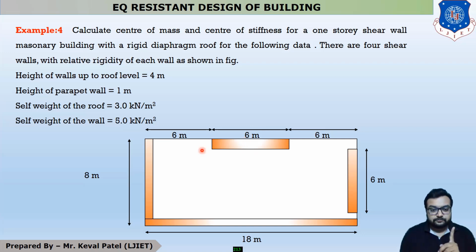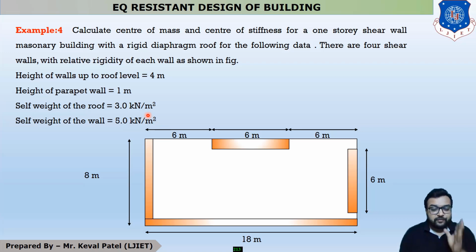I repeat, the rigidity is 0.76. For this it is 0.85. For this it is 0.24, and for this shear wall it is 0.15. Now the height of the wall up to roof level is 4 meter, the height of the parapet is 1 meter, and the self weight of the roof is 3 kilonewton per meter square.